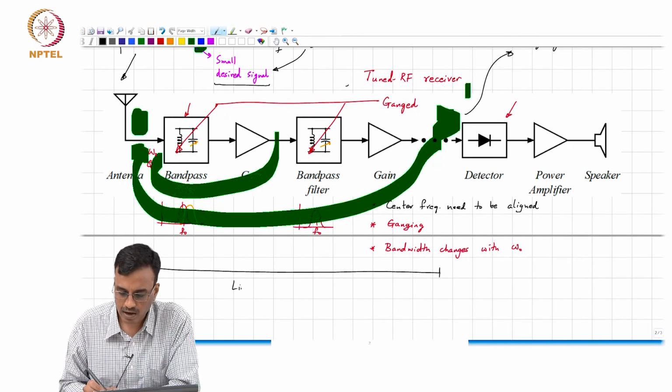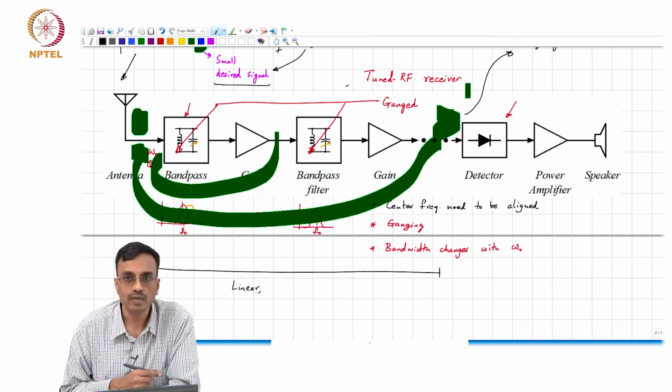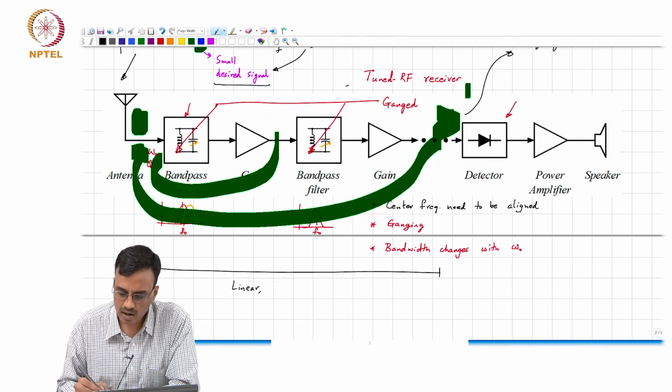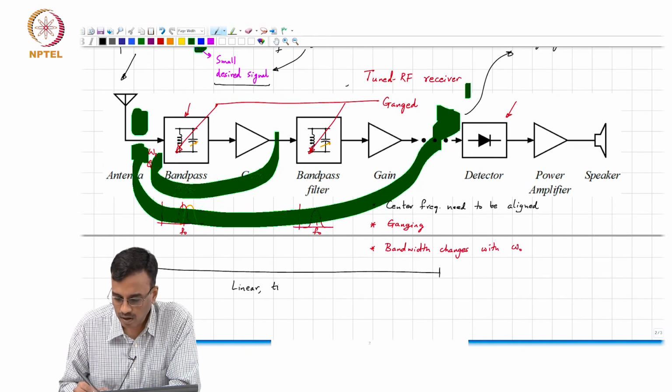It tries to be linear, well, that depends on how good you make your amplifiers. It tries to be linear, and can you comment on whether it's time invariant or time variant? It is time invariant.